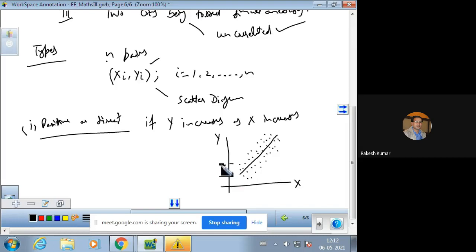When x increases, y will increase. This is the line showing it to us. So this is the scatter diagram for a positive correlation.